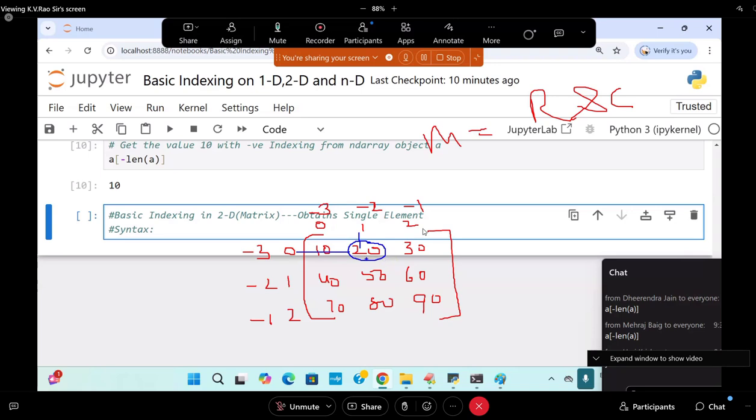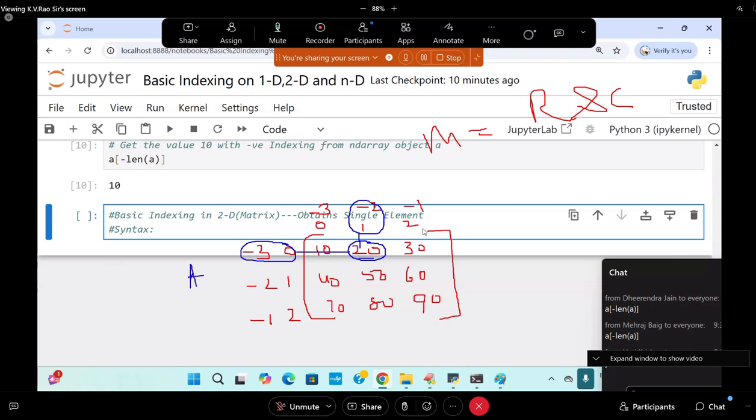So tell me, for locating the 20, how many ways can you locate the value 20? Two ways. But I'll say four ways. Here, how many ways? Positive and negative for row, positive and negative for column. How many does that become? Four. That should be there. There should be fire in the topic. Come on.